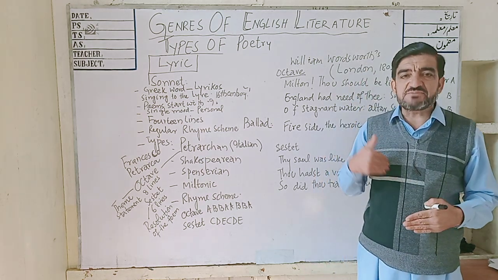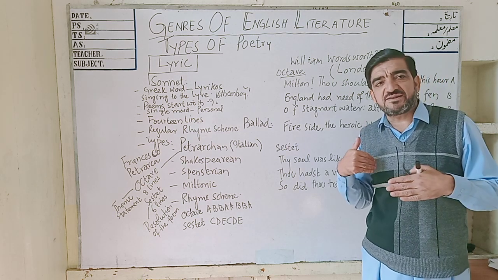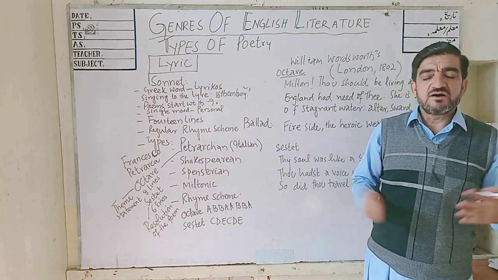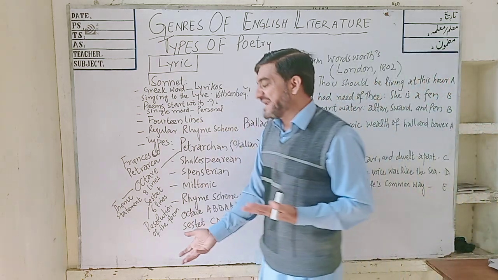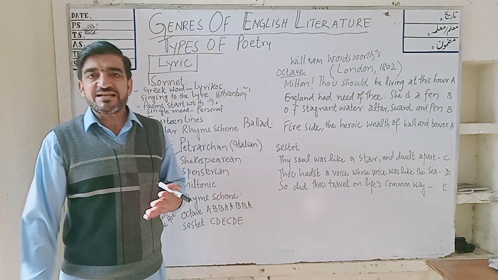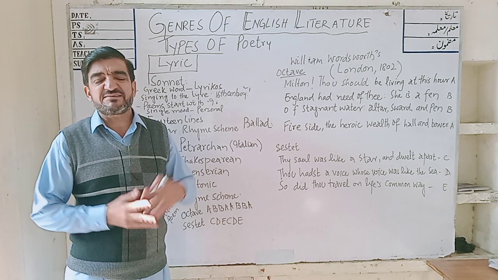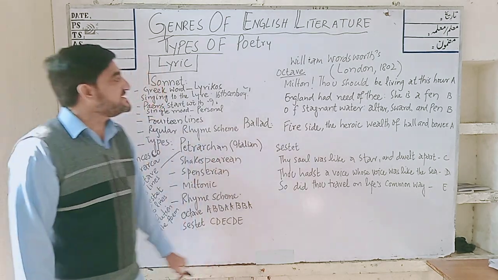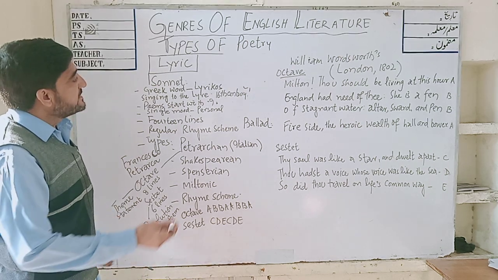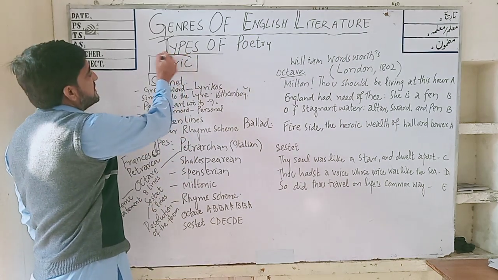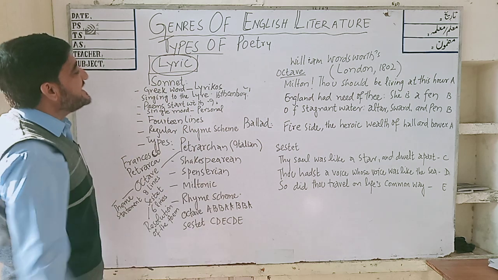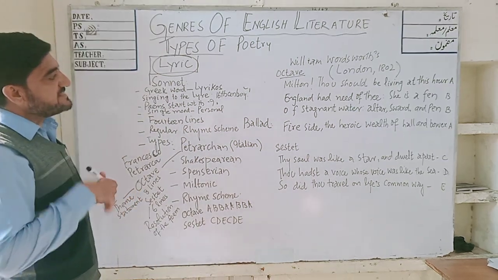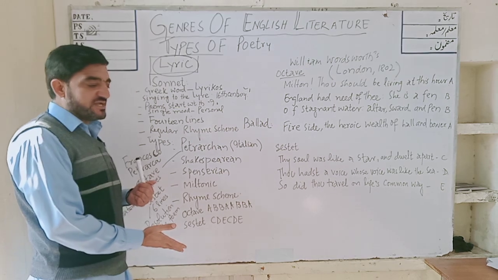Romantic poetry is subjective in nature, in which the poets express their own feelings, emotions, wishes and desires. But classical poetry is based on the theme of preaching and teaching. Today we are going to discuss lyrical poetry, then there is dramatic poetry.